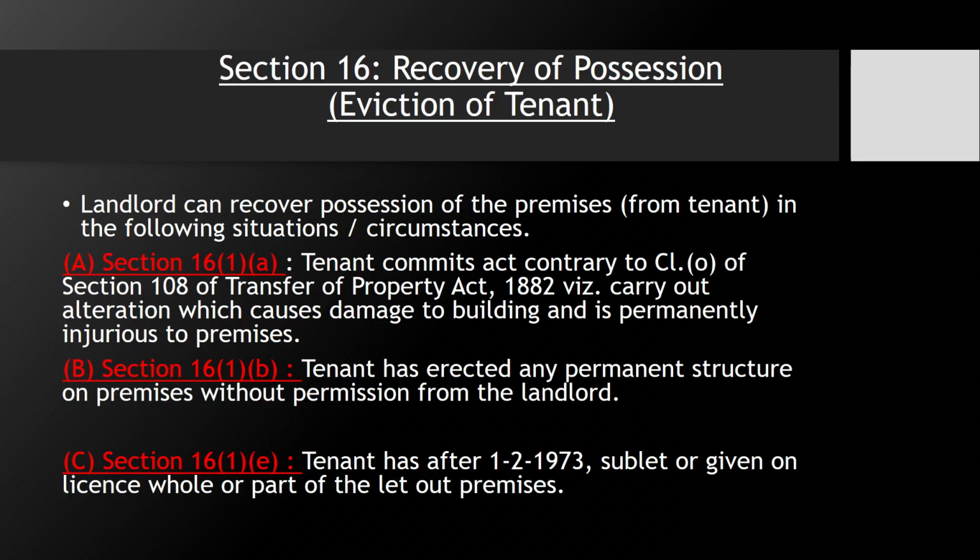What other ground does section 16(1)(b) say? It says the tenant has erected any permanent structure on the premises without permission from the landlord. So if the tenant does not have the written consent of the landlord and the tenant creates a permanent structure on the land or in the building, the landlord can go to the court and ask for the eviction of the tenant. So section 16(1)(b) is also a ground.